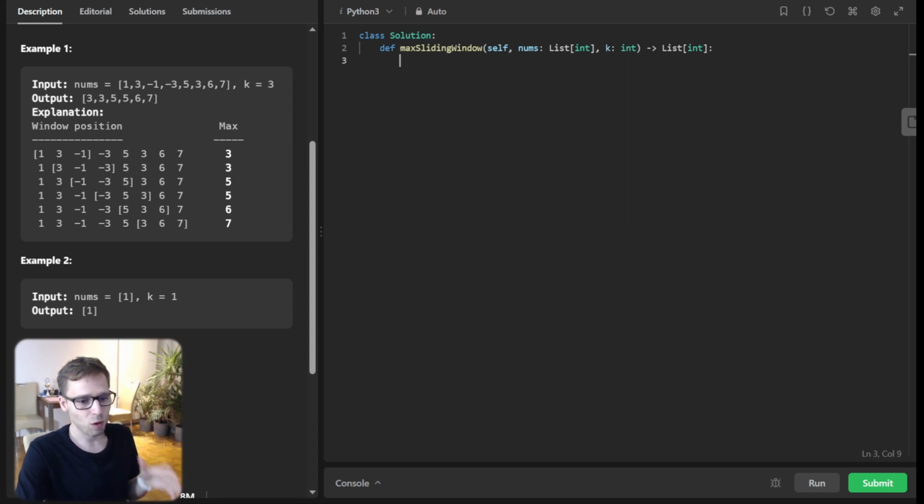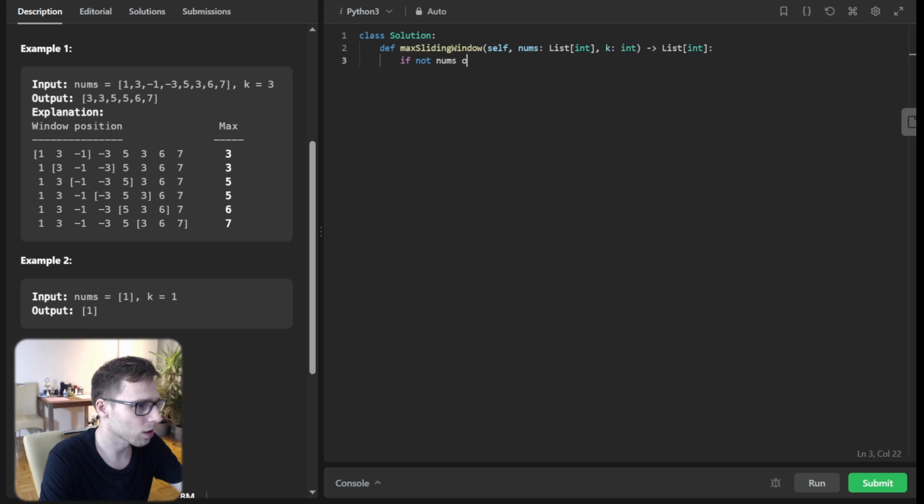So I will be using Python for this, and the main reason is simplicity and the ability to use some awesome libraries that can make our lives easier, like the deque from the collections module. So now let's get into coding.